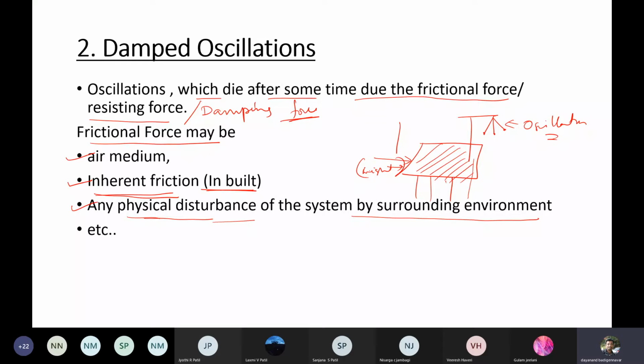So let us go for the theoretical concept of the damped oscillations. One of you has your mic on. Can you please mute your mic.